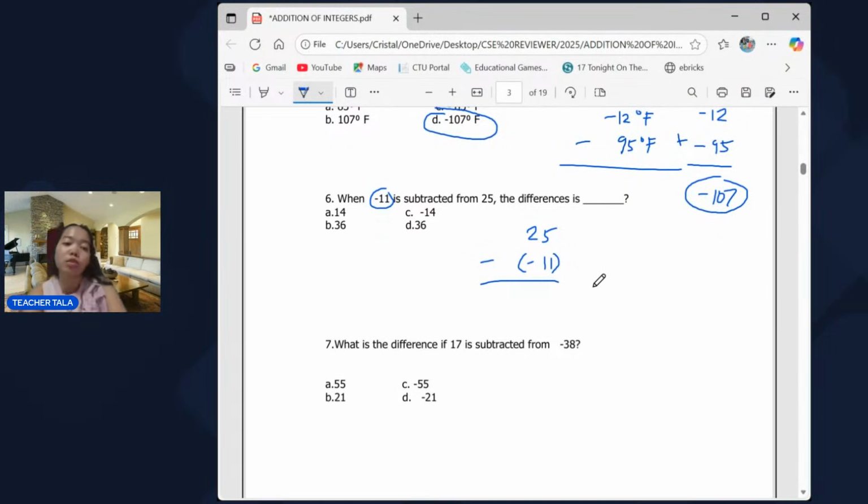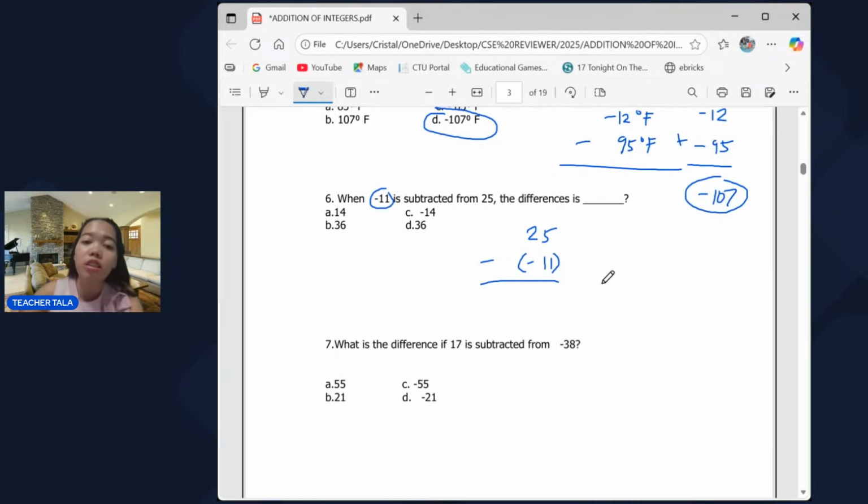Kasi if you're going to answer that directly without changing the subtrahend, you will have 25 minus negative 11. So you'll definitely subtract it, right? Since it has different signs. 25 is positive, 11 is negative. So you will subtract that right away.